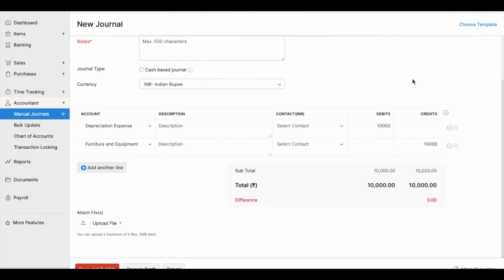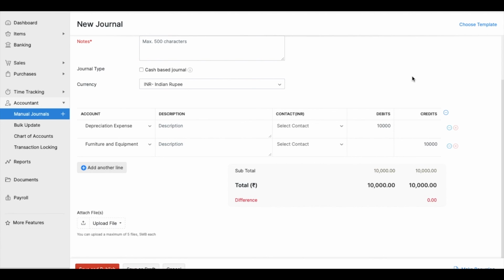So year 1 I purchase it for 50,000, depreciation 10,000. Year 2 the book value becomes 40,000, depreciation 10,000. Year 3 the book value becomes 30,000, depreciation 10,000. Year 4 the book value becomes 20,000, depreciation 10,000. And year 5 the last 10,000 is left and it is provided for as an expense.